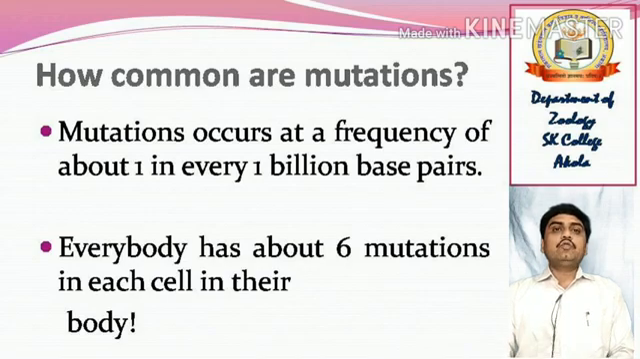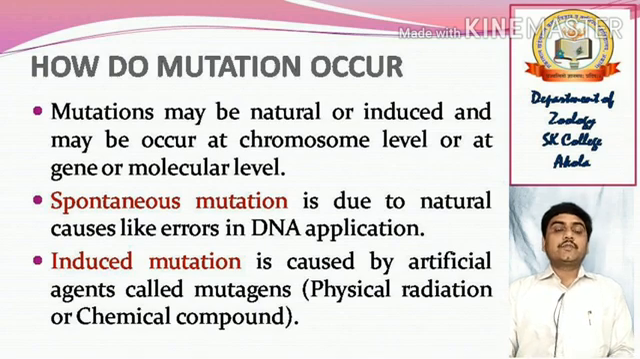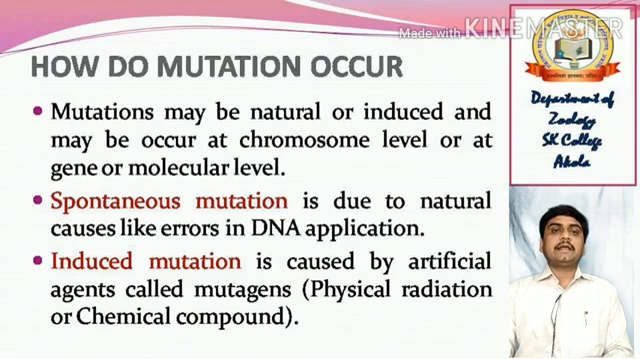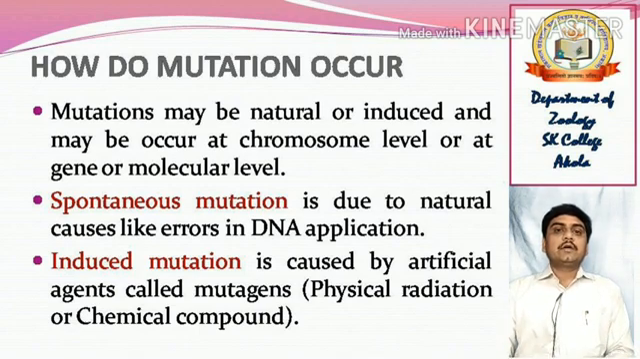Now we will discuss how mutations occur. Mutations may be natural or induced and may occur at the chromosomal level or at the gene or molecular level. Spontaneous mutation is a slow process. It is due to natural causes like errors in DNA replication. Second, the induced type of mutation is caused by artificial agents called mutagens, by physical radiations or chemical compounds.